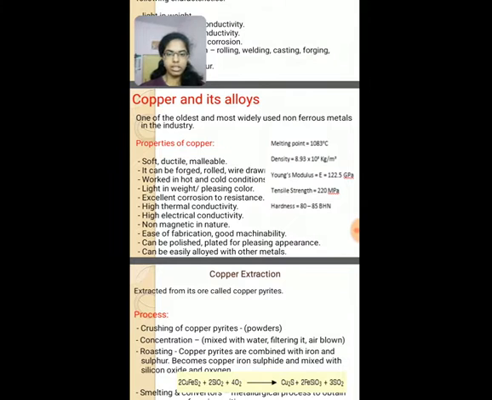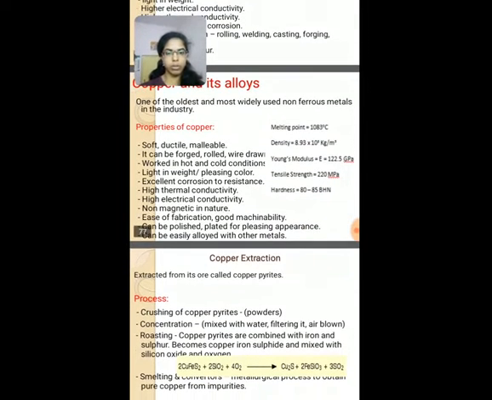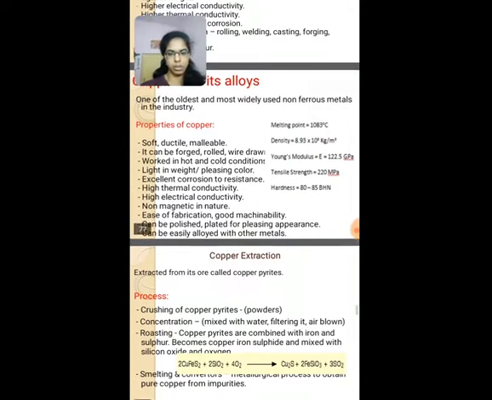Now, this is light in weight and also has pleasing color, excellent corrosion resistance, and it possesses high electrical conductivity also. Copper has a melting point of 1083 degrees centigrade, density 8.9 into 10 power 3 kg per meter cube, Young's modulus 122.5 gigapascal, and tensile strength 220 megapascals, and hardness 80 to 85 Brinell hardness number.